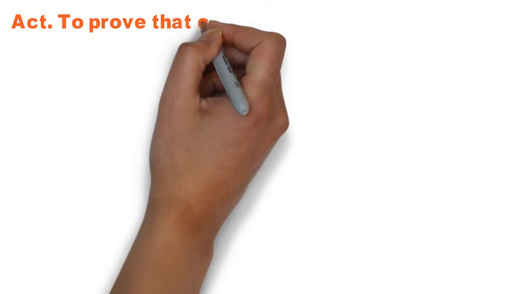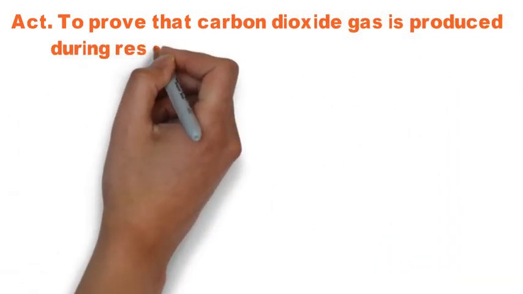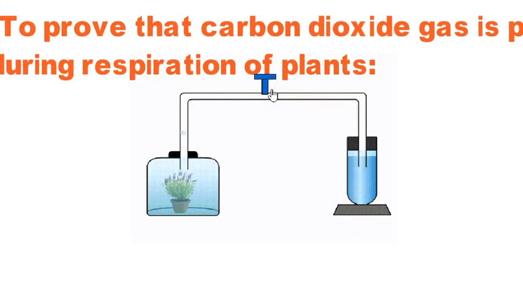Also, during the respiration process, plants produce carbon dioxide gas. Don't mix it up with the other process. When the plant does the photosynthesis process, it produces oxygen gas. But when the plant respires, it produces carbon dioxide gas.